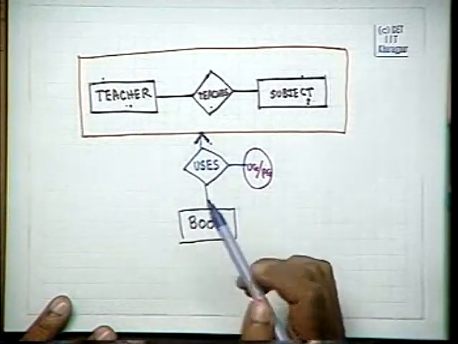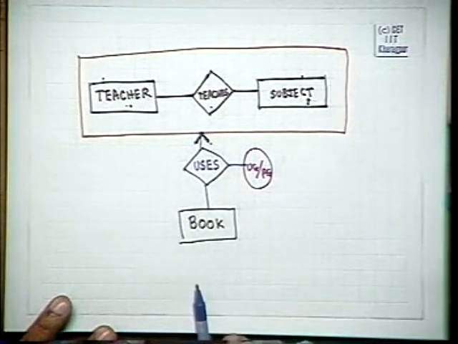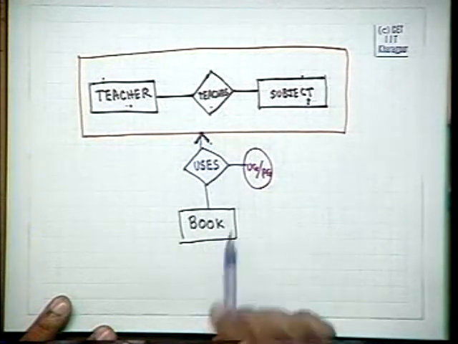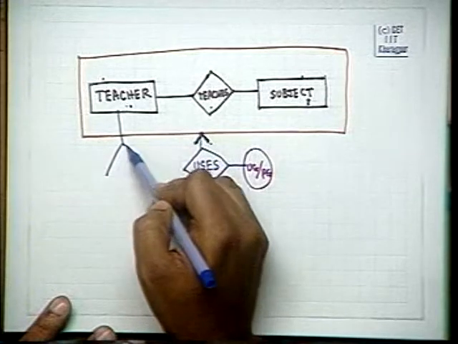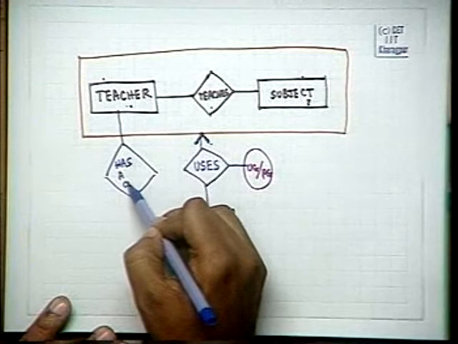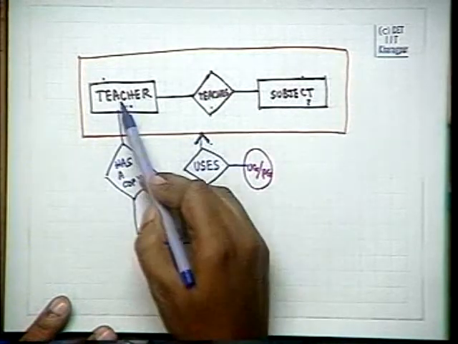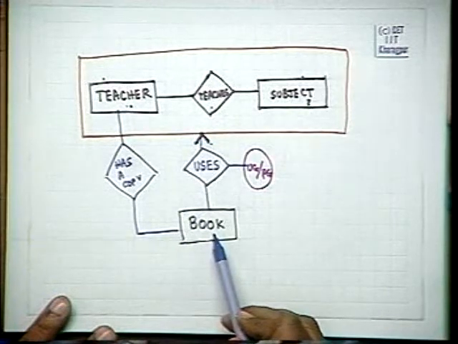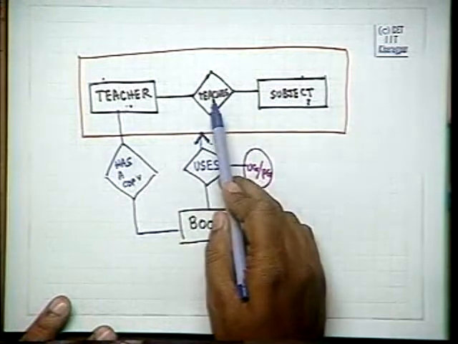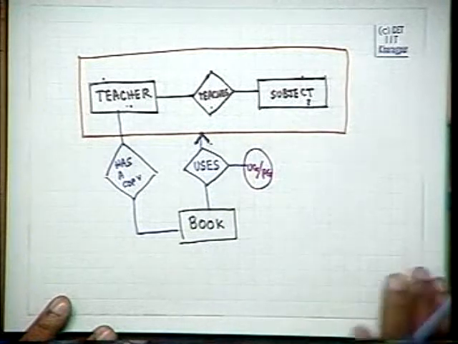If I want to find out whether the teacher has studied this book, independent of whether the teacher teaches this book, or if I want to model if the teacher has a copy of this book, then I will use this. This means that this teacher has a copy of this book, whereas this block means that for this course, when the teacher teaches this course, he uses this book. That is the difference.